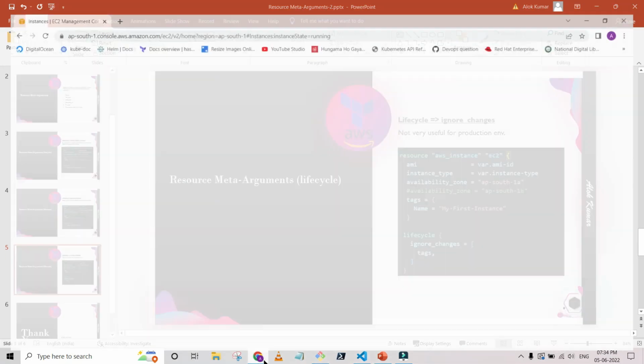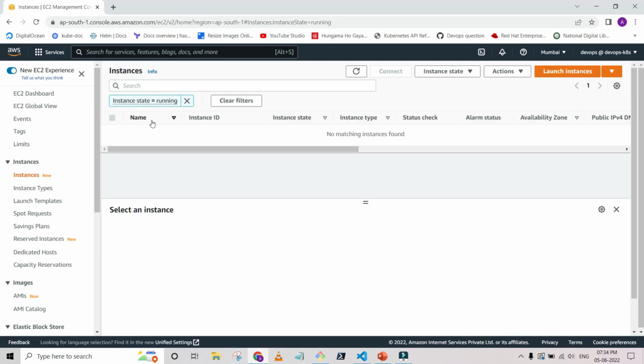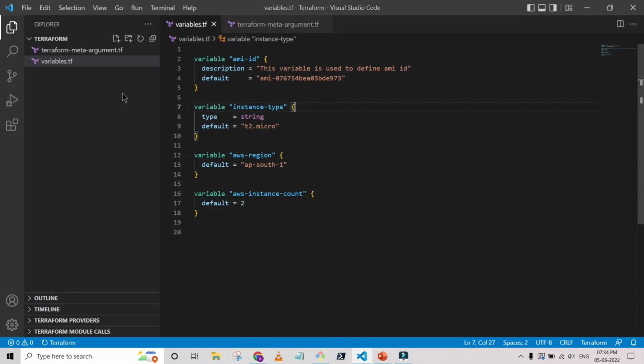So this is my AWS console. We don't have any running instance. We are in the Mumbai region, and everything for the lab we are doing in this particular region only. Okay, so you can see that we have some variables created from the past video.